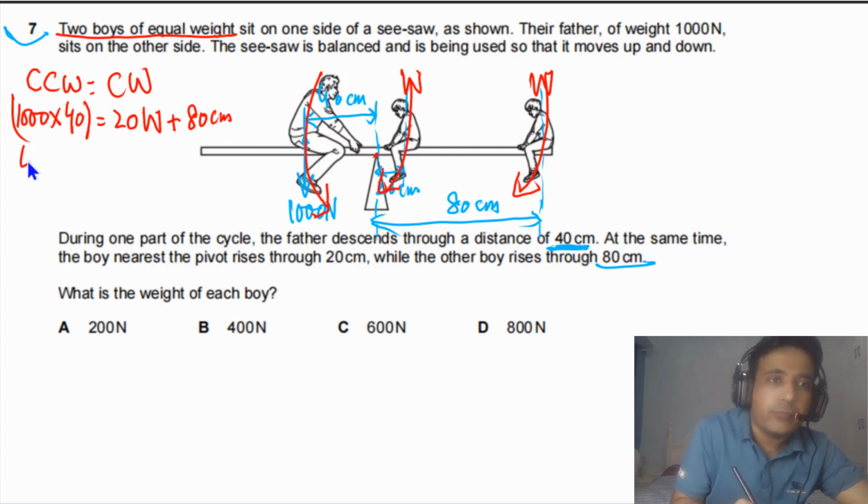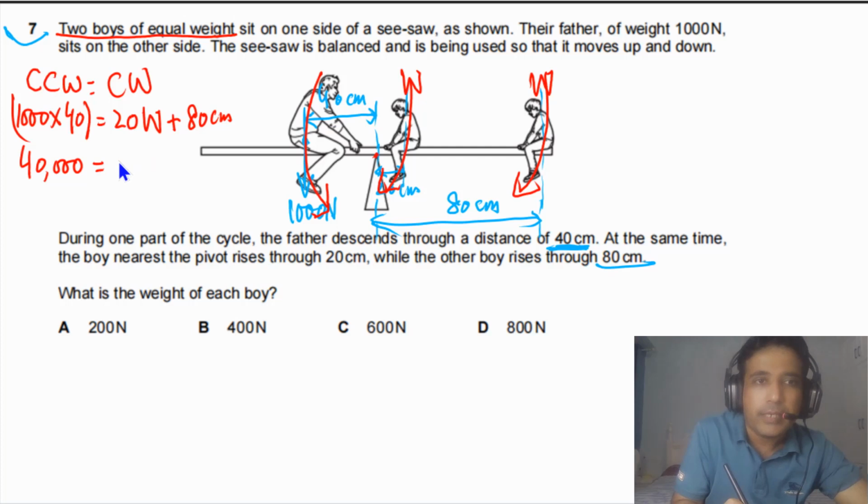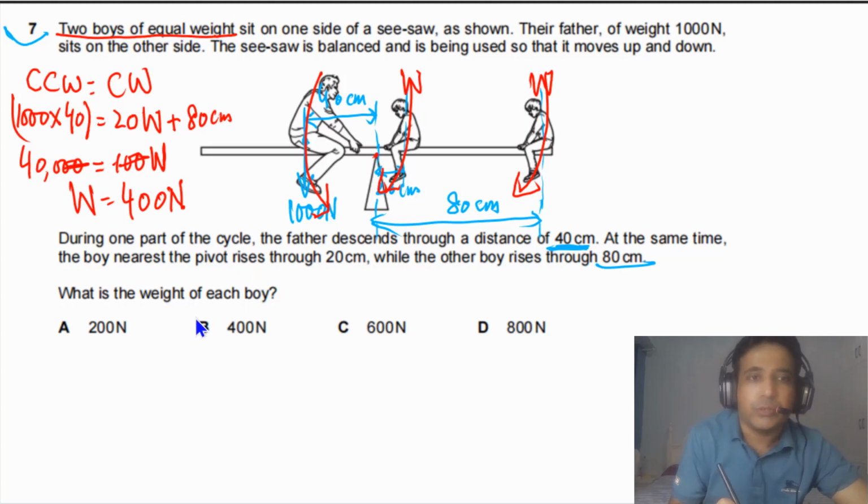Now if we simplify, here we will get 40 thousand, and here we will get 100 times the weight of one boy. Now simply we can cancel these two zeros with these two zeros. So the weight of each boy will be equal to 400 newtons. So the answer for this question is B.